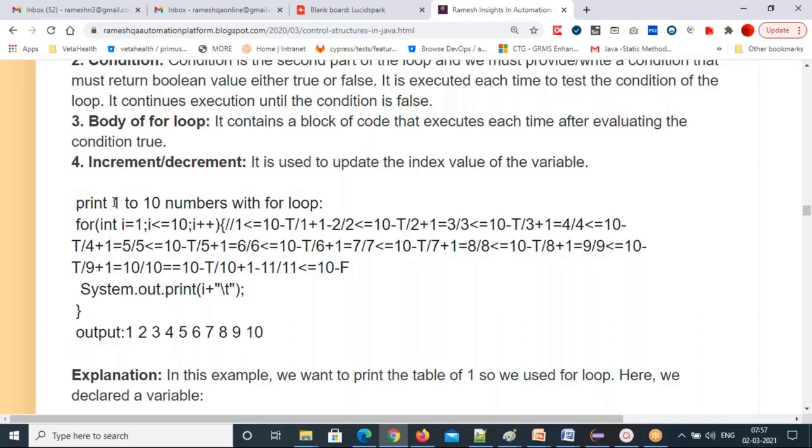So my initialized value is 1, so int i = 1, semicolon. Second part, condition, i <= 10, semicolon, i++. First i equals 1, I'll come to the condition. So i value 1, 1 <= 10, true. So then immediately I will go into the body, System.out.print, i value 1, so 1 will print, because I have given a tab here, backslash t means tab, the space will come here.